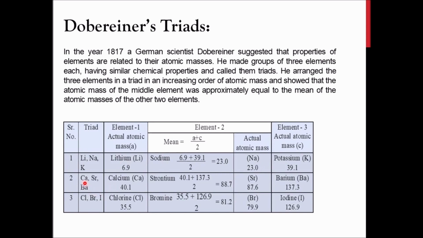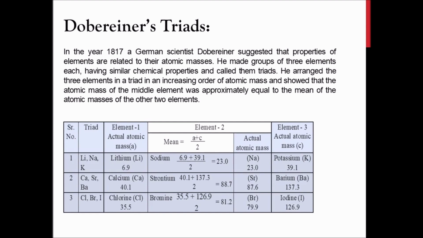In the same way, we have calcium, strontium and barium, where for strontium we got the mean this way. Even though there was a difference of 1, it was considered. So in this way, Dobereiner tried to classify these elements.